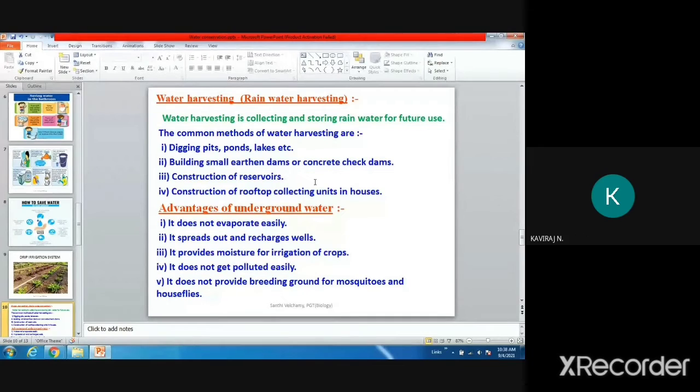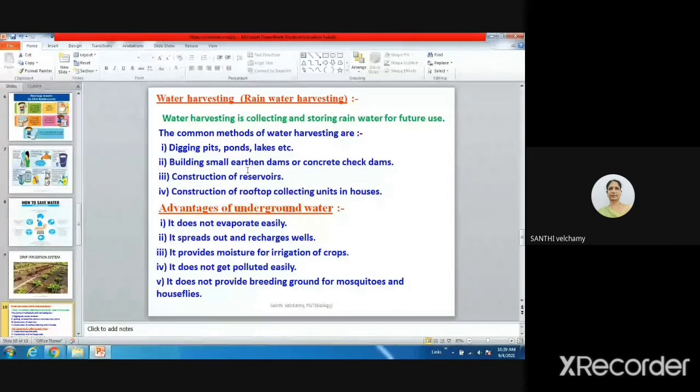Rain harvesting. Okay, this method of rain harvesting is not new. It is followed by our ancestors also. In the golden times, they dug pits and ponds. You would have studied that the old kings made ponds for collection of rain water. So what do they do? By making ponds, digging pits and lakes, the rain water is stored. And when it does not rain, we can use the stored rain water. It can be used even for drinking, for plantation, for agriculture, various purposes.